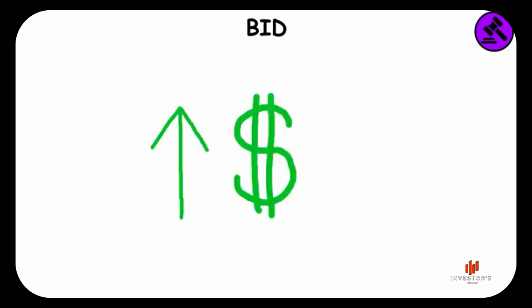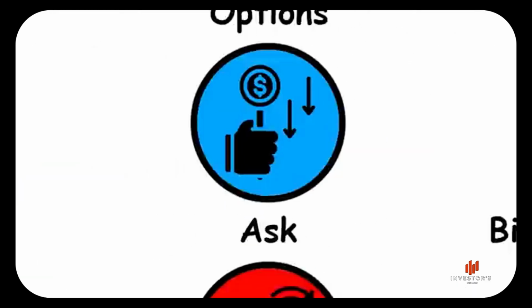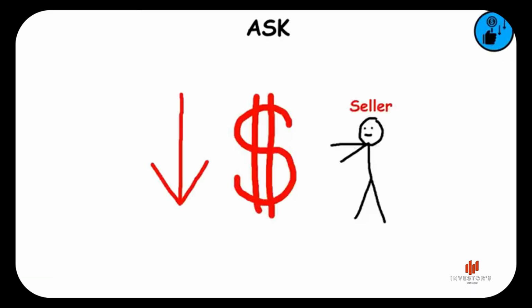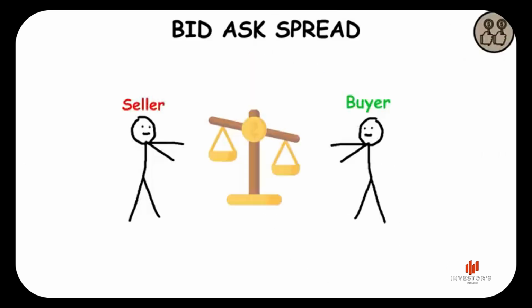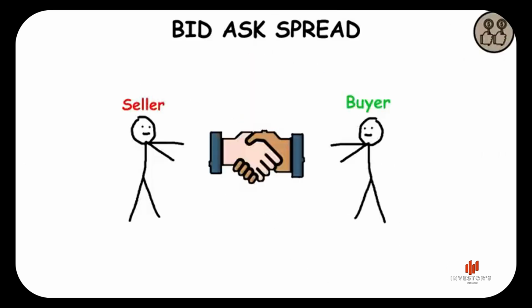Bid. The highest price at which a buyer is willing to pay. Ask. The lowest price at which a seller is willing to sell. Bid-ask spread. The amount by which the ask price exceeds the bid price. It has to be resolved before the transaction can take place.